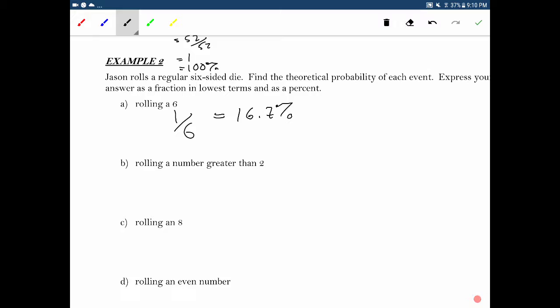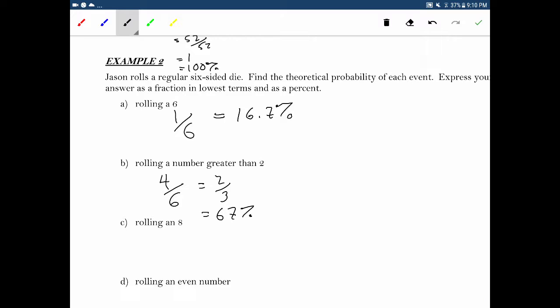Rolling a number greater than a 2, well, that means we're either rolling a 3, a 4, a 5, or a 6. So there's 4 numbers that meet that criteria, still out of 6. So we get 4 out of 6, which is the same as 2 over 3. So there's our reduced fraction, and that is 67% roughly. Okay.